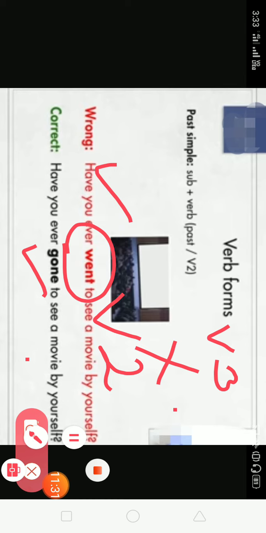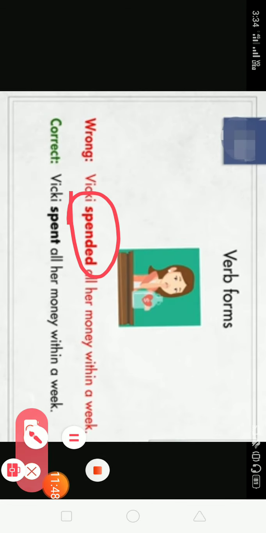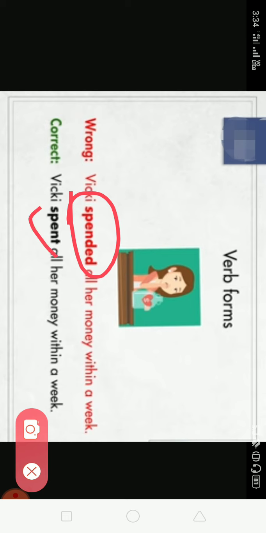Next is "Vicky spended all her money within a week." Now where is the mistake? In the verb. Spended is not a verb. Spend, spent, spent. These are the correct three forms. So here we can use "Vicky spent all her money within a week."